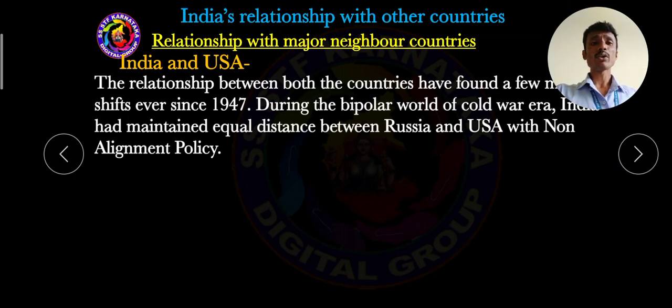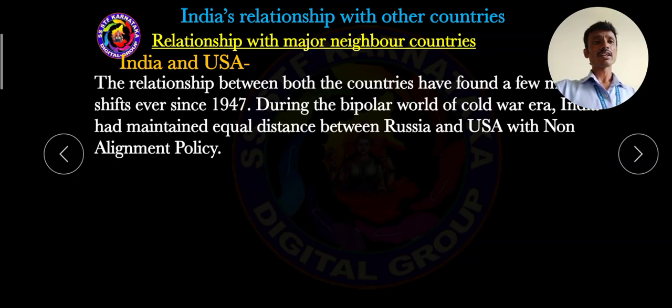During the bipolar world of the Cold War era, after 1945 there was a Cold War between Russia and America. During that time, India did not support Russia and did not support America either. India extended its friendship and relationship to both Russia and America. So during the bipolar world of the Cold War, India maintained equal distance between Russia and USA.